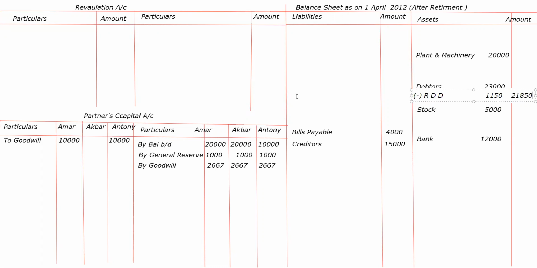So amount is coming 21,850. It is lost, so it will go to our revaluation debit side, RDD 1150.